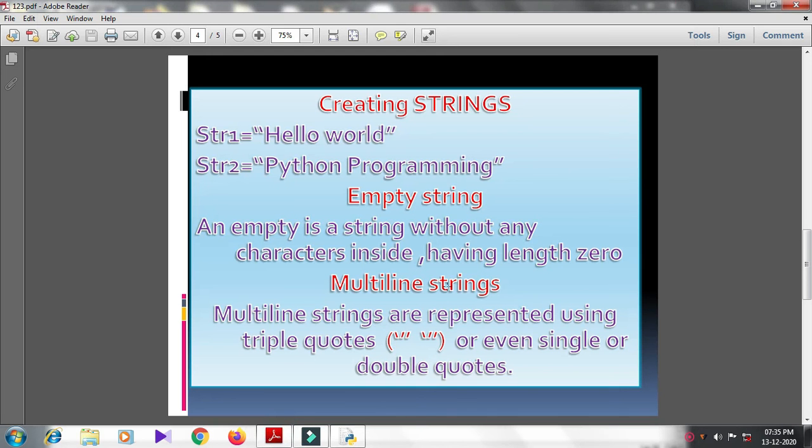Next, multi-line strings. Multi-line strings are represented using triple quotes or even single or double quotes.